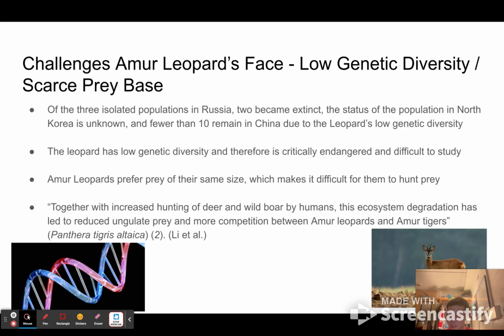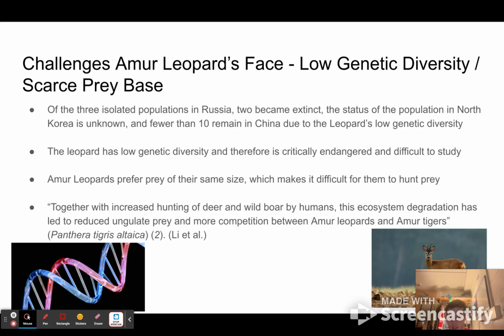As far as prey species go, Amur leopards prefer to hunt prey of their similar size, such as deer and boar, which makes them use a lot of energy to hunt and find food. Another factor of reducing prey species that has caused Amur leopard populations to decline is human based hunting of their prey. Together with increased hunting of deer and wild boar by humans, this ecosystem degradation has led to reduced ungulate prey and more competition between Amur leopards and Amur tigers. And in the bottom right corner here, you can see a roe deer, one of the very large prey species that the Amur leopard consumes. And it takes a lot of energy for them to consume a species like this.